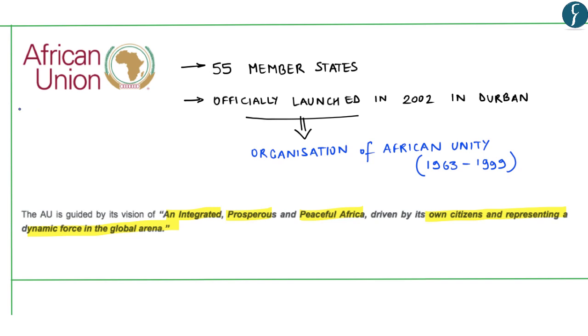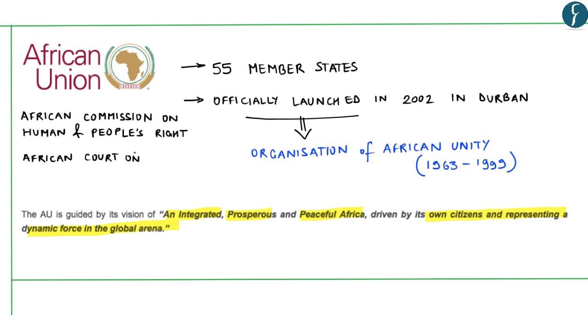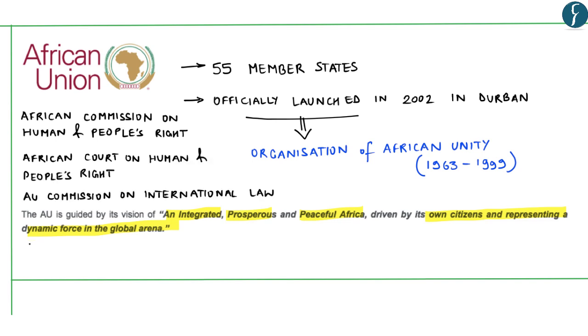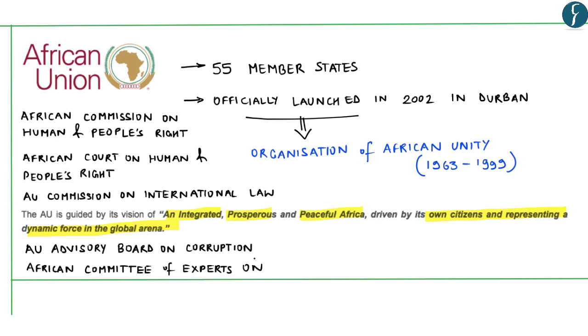Now there are different organs of African Union. They are African Commission on Human and People's Rights, African Court on Human and People's Rights, African Union Commission on International Law, African Union Advisory Board on Corruption, and African Committee of Experts on the Rights and Welfare of Child. So these can be said to be some of the important organs of the African Union.